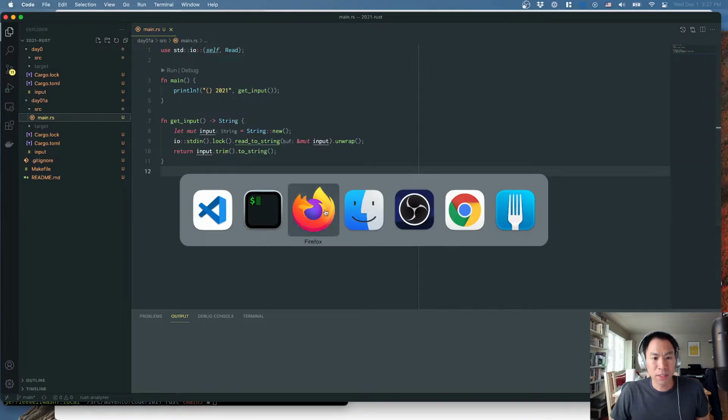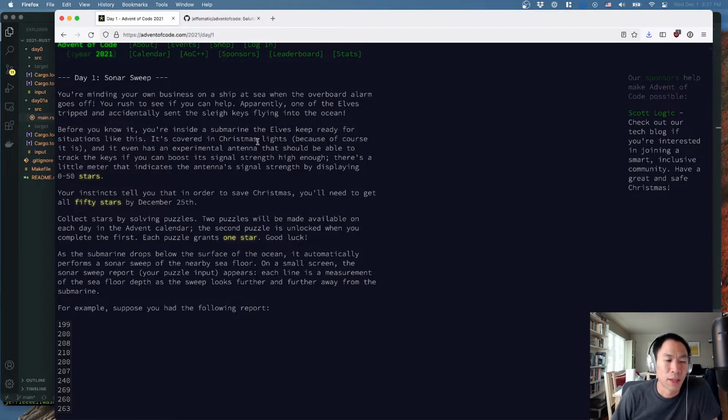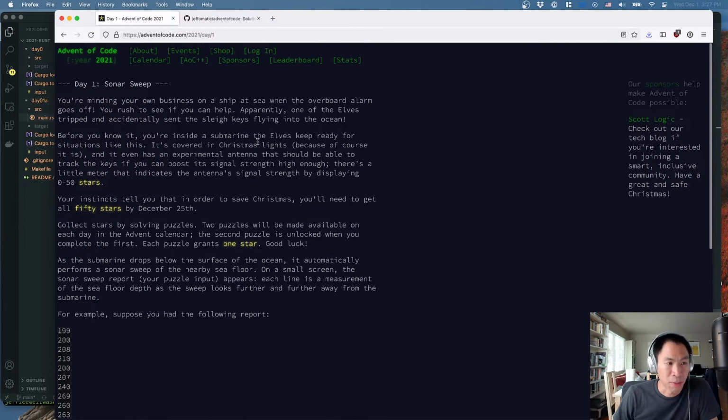All right, so let's actually get into the problem definition. Advent of Code. I'm going to basically save my own voice and save everybody else's sanity by not reading the problem. But once I read through it, I will just try to summarize it the best I can.